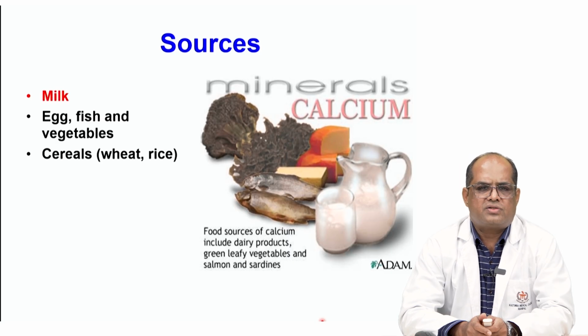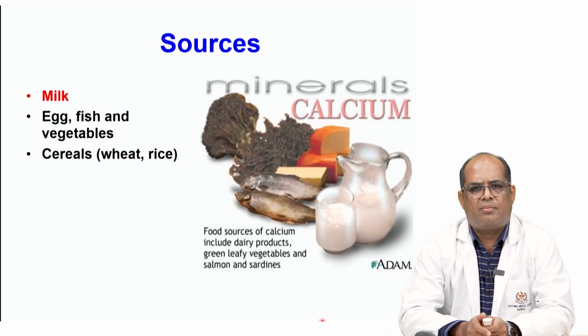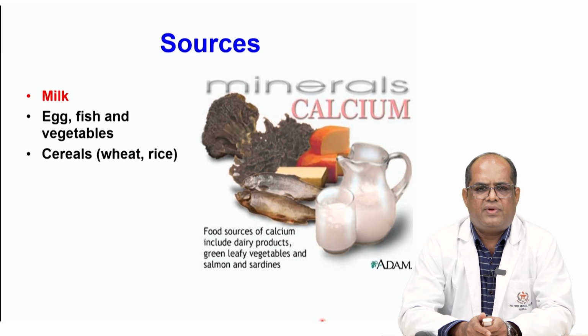The important source for calcium is milk. 100 ml of cow milk contains around 100 milligram of calcium. It is a very rich source of calcium, whereas egg, fish and vegetables have moderate amount of calcium, whereas cereals in the form of wheat and rice are very poor in calcium. But in the Indian diet we consume a lot of cereals and this becomes an important source of calcium in context to the Indian diet.